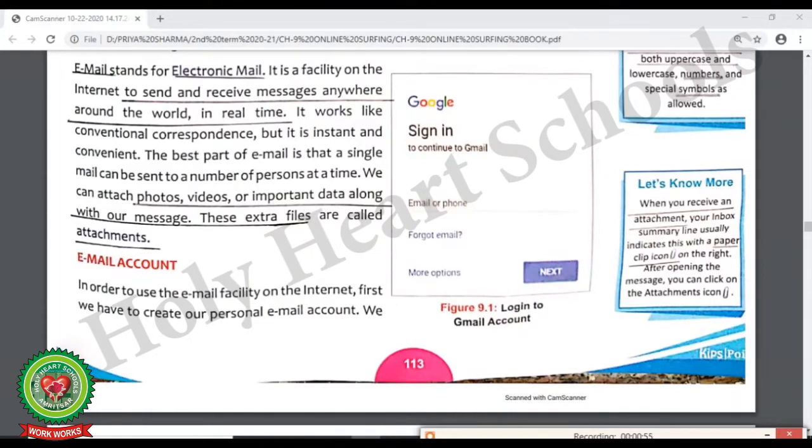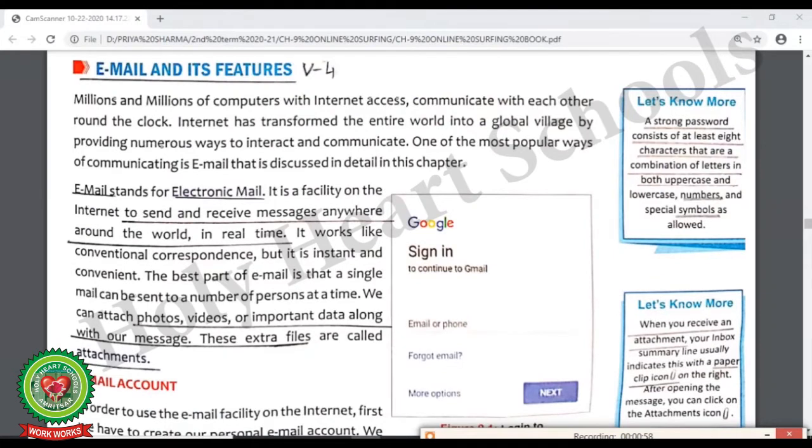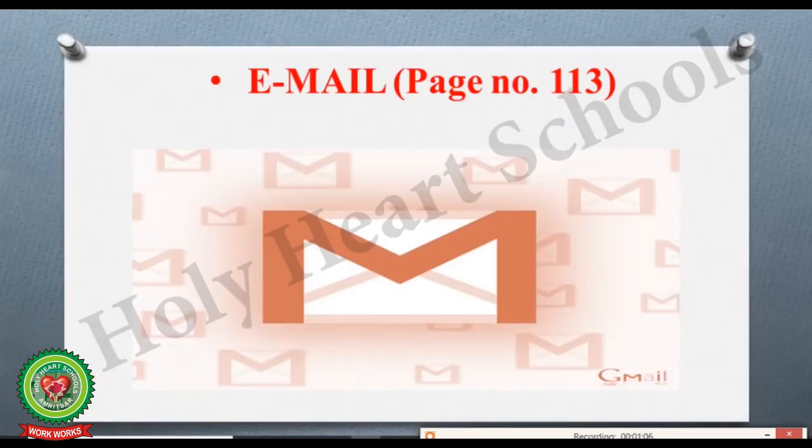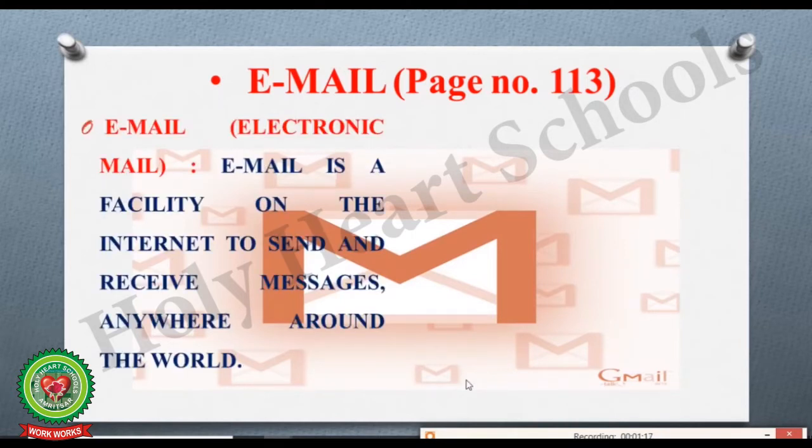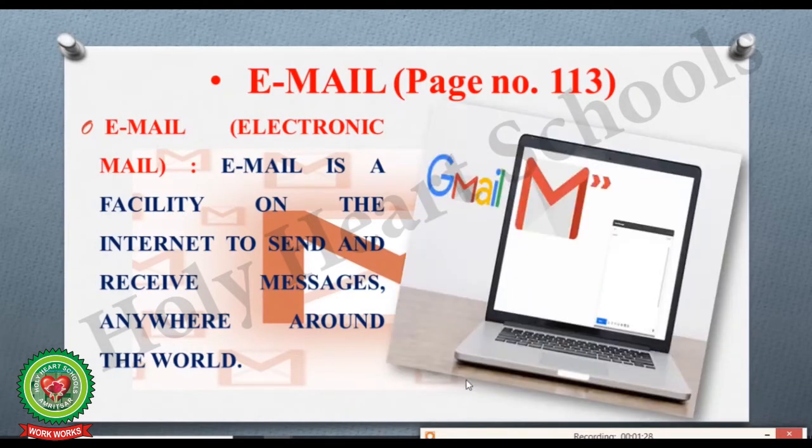at page number 113. Here we will learn the first heading, that is email and its features. Now here you can see we will learn the term of email from page number 113, where email stands for electronic mail. Email is a facility on the internet to send and receive messages anywhere around the world. Here you can see, using a website like gmail.com, we are able to send and receive messages online anywhere around the world.